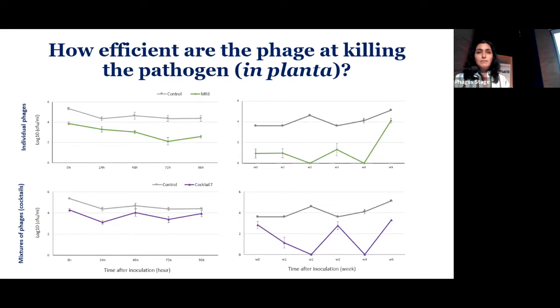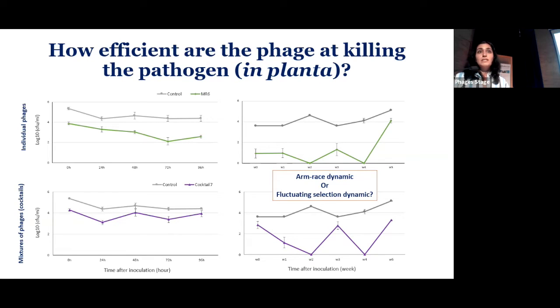In another experiment we worked on cherry leaves over a longer period of 5 weeks. Again, we infected the leaves with phages individually and in a cocktail. You can see in the top figure that phage MR6 reduced the bacterial population more significantly than when used in a cocktail of 7 phages. Although we could see fluctuations throughout the experiments, that could be because of arms race dynamics or fluctuating selection dynamics.